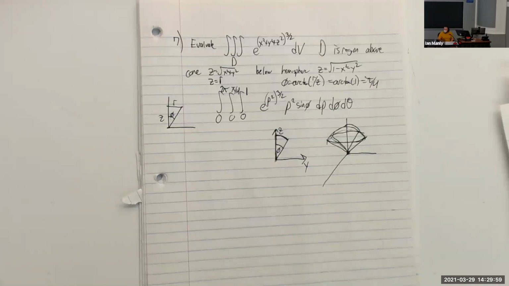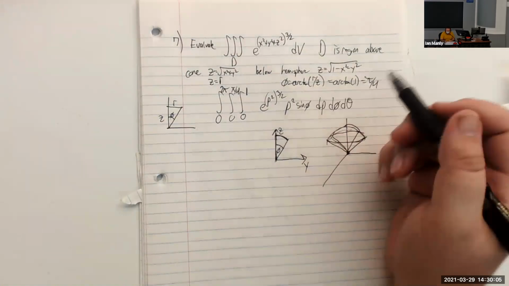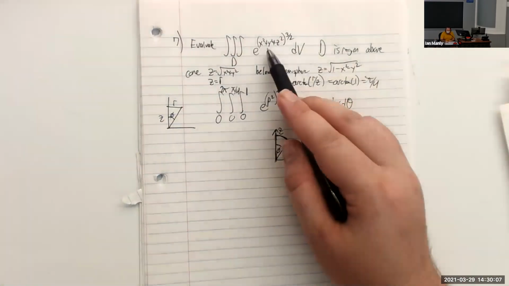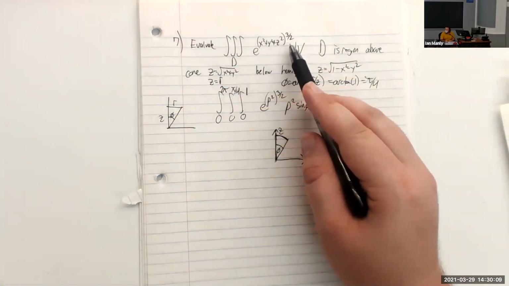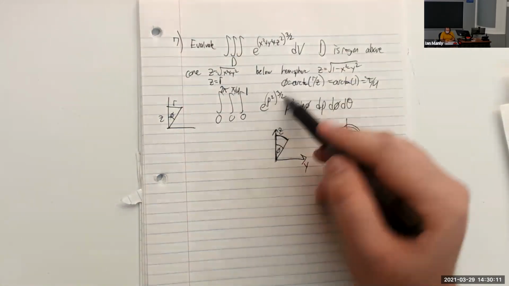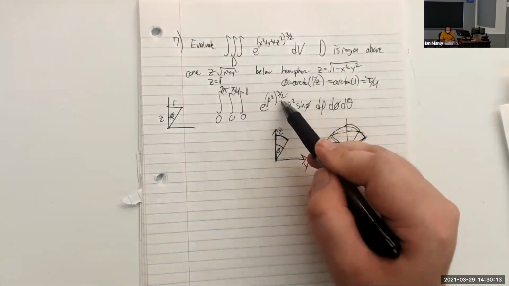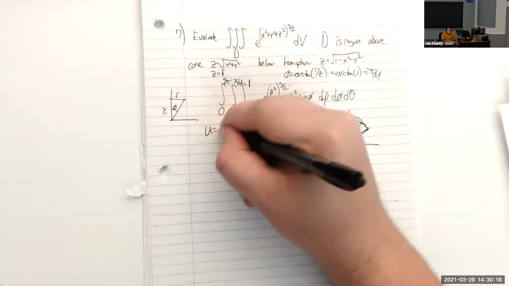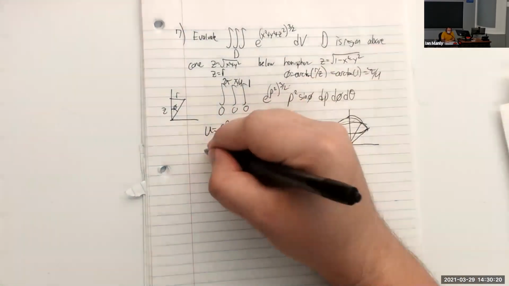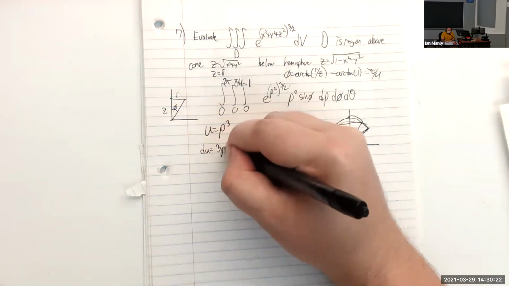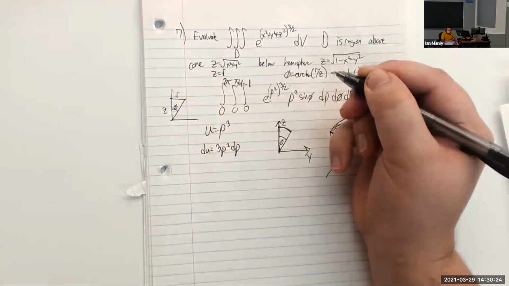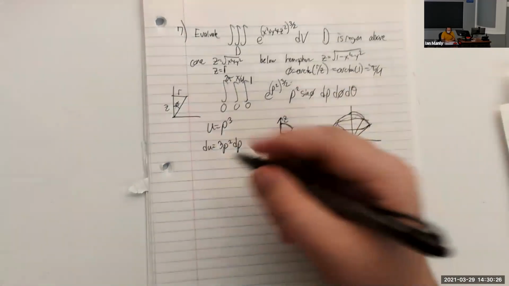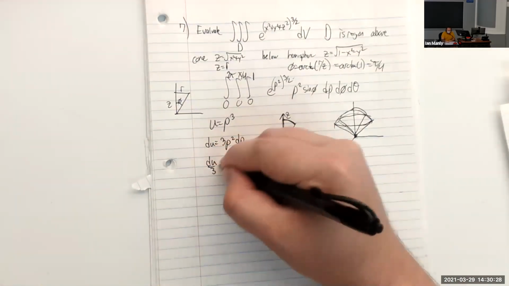All right, so we're supposed to evaluate this integral. So let's go ahead and do that. Now, this integral previously wasn't doable in Cartesian coordinates, but now it's pretty easily doable, because all we need to do is a u substitution with u as rho cubed. So if u is rho cubed, du will be 3 rho squared d rho. But we don't have a 3 lying in there, so we'll just divide by that.